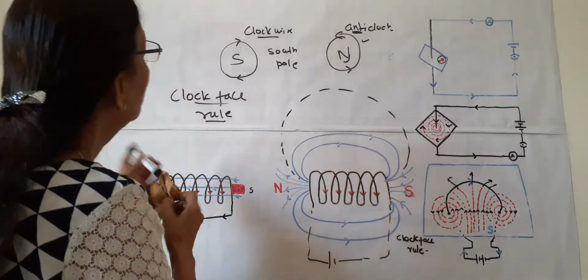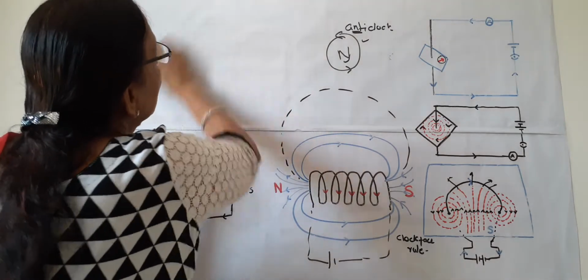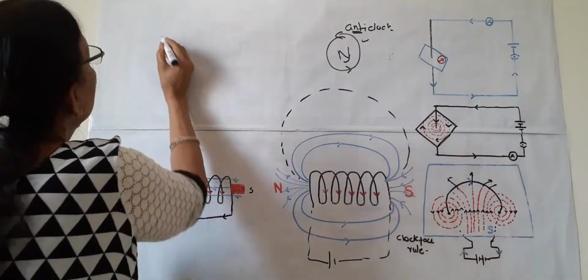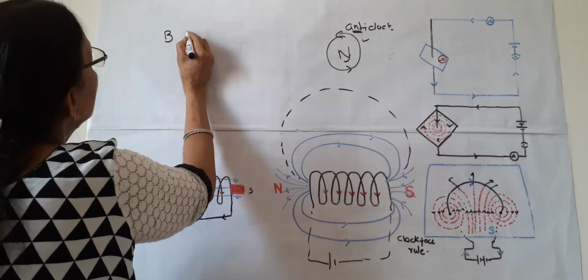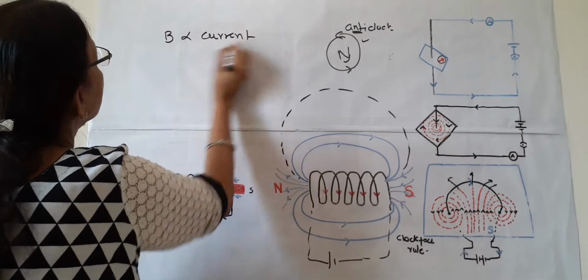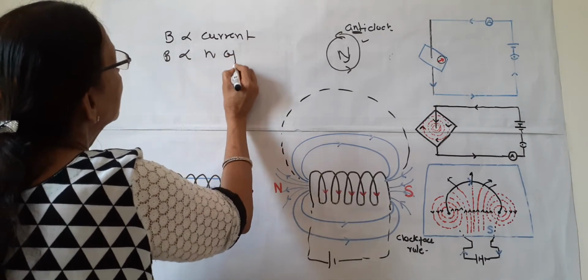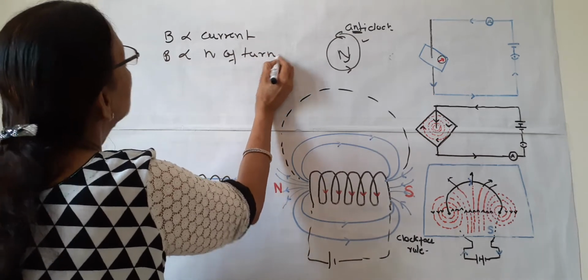We can write these points: strength of magnetic field B is more if current is more. B is more if number of turns is more.